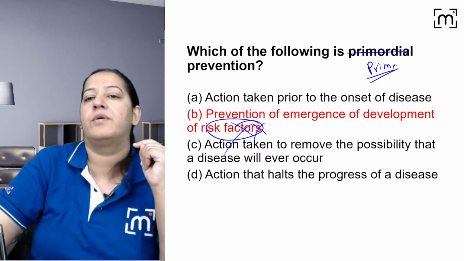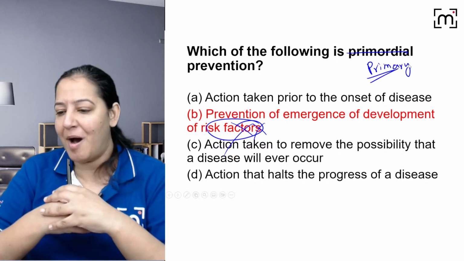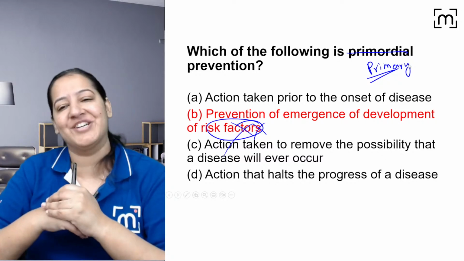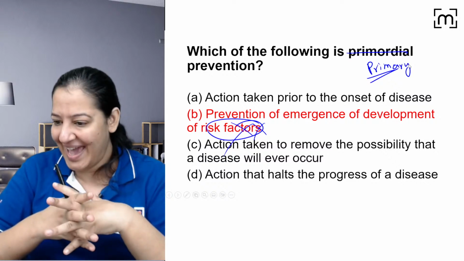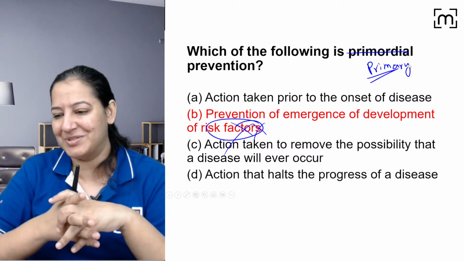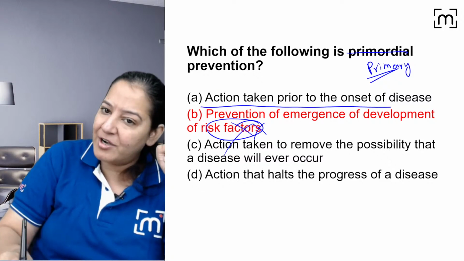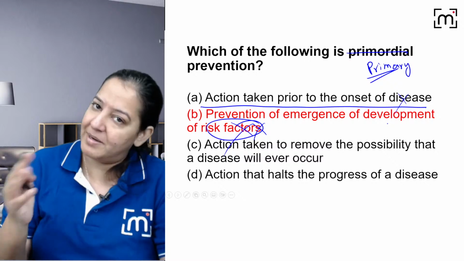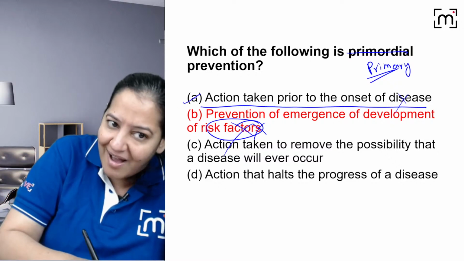If I change this question, instead of primordial I am asking the question as primary, what is your answer now? From ABCD, the same options. Dopamine, what is your answer? Rakesh, Pinky, what is your answer now? I am changing the question. So what is primary level? Yes, very good Tejaswini. Yes, Osama, Nitin, Gajanan, very good Hakim. So it's action taken prior to the onset of disease. The risk factor is already present, but disease has not yet appeared. The person is smoking, but lung cancer has not occurred till now. So the answer will be A.